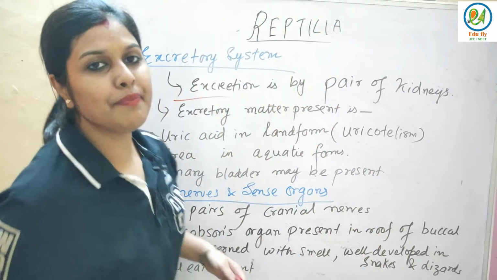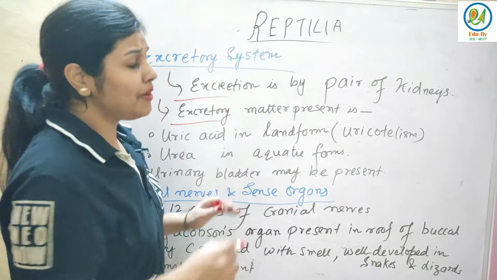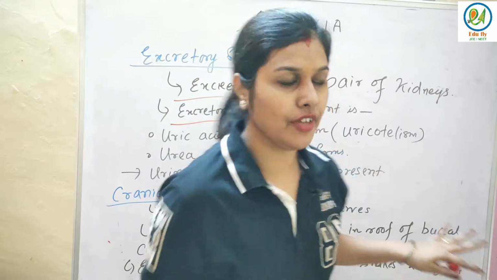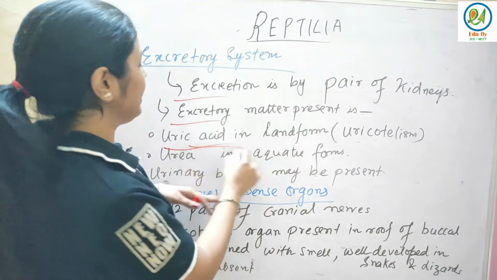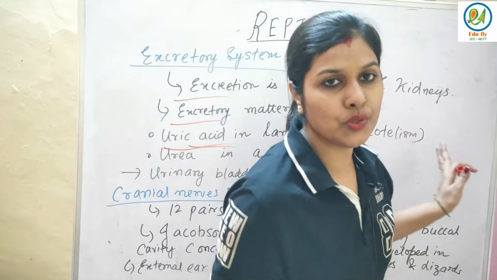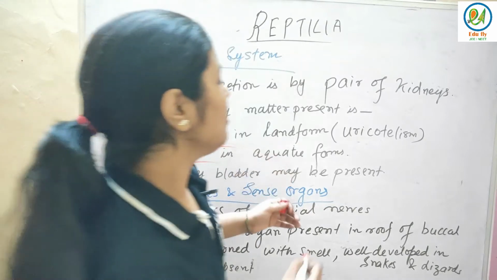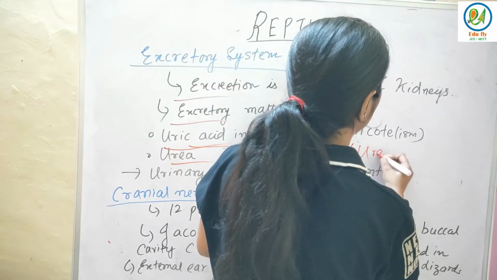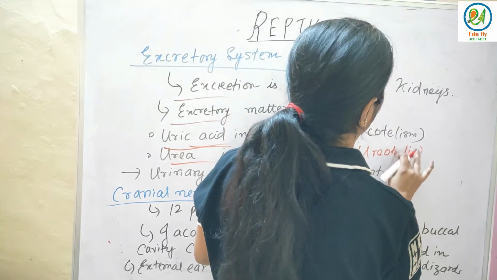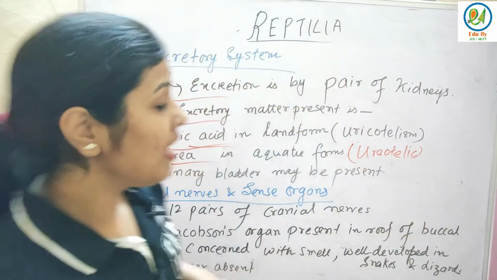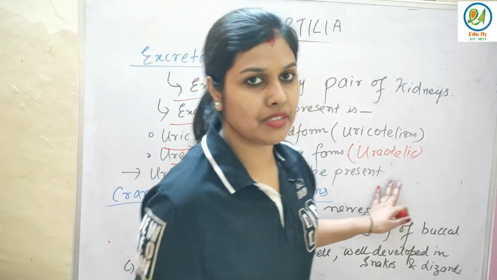Excretion is by a pair of kidneys. This organism has a pair of kidneys. But the excretory matter is a bit different. If those organisms live on land, they excrete uric acid, so they are known as uricotelic. If they are aquatic forms, then they excrete urea, that is ureotelic. And a urinary bladder may be present in these organisms.